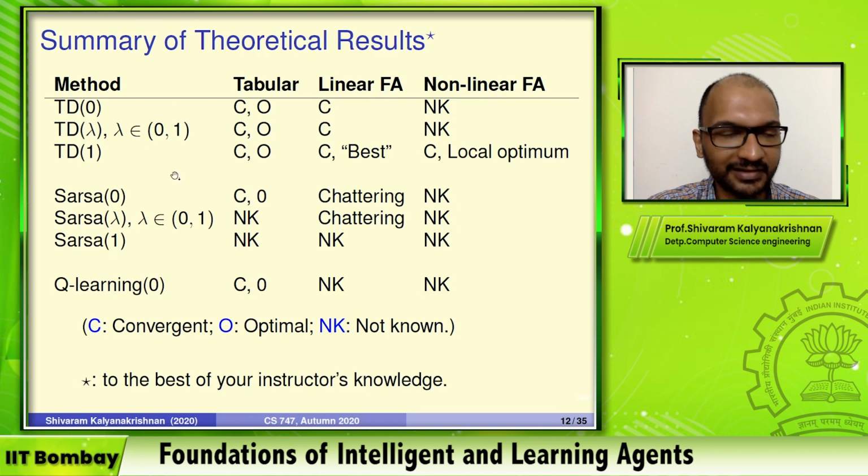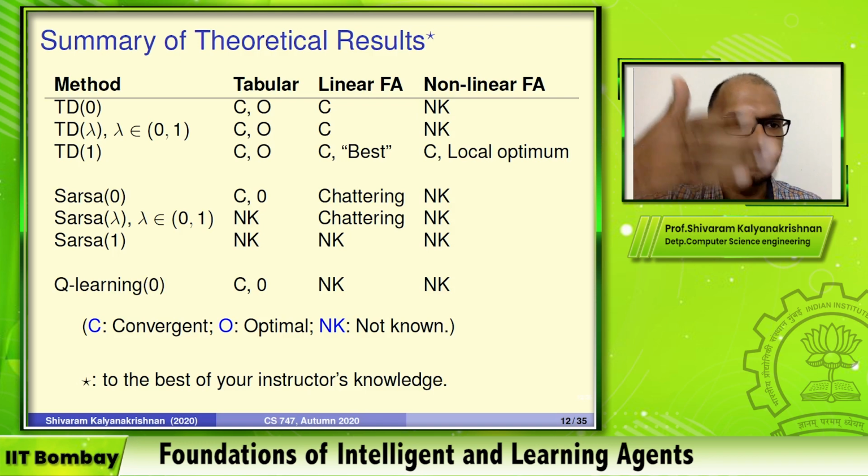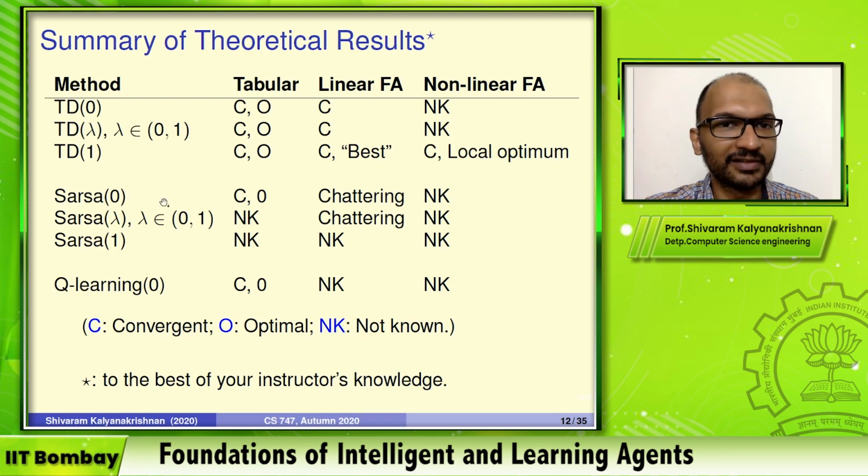Okay, so the first three rows here are TD lambda, TD0, TD1, and what lies in between, and then SARSA and Q learning. So here are the results. Let's look at the tabular case first, and then look at linear function approximation, and then non-linear. So with tabular, we start off with the good news.